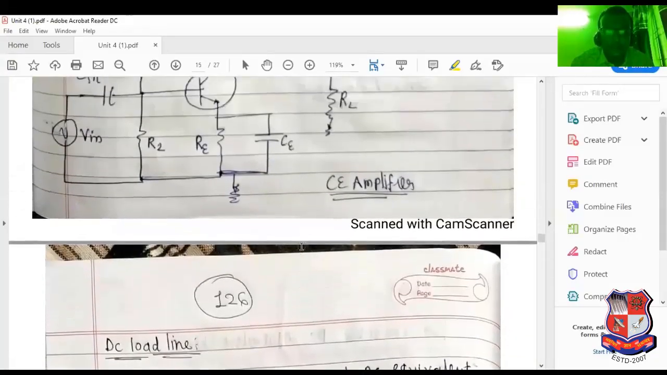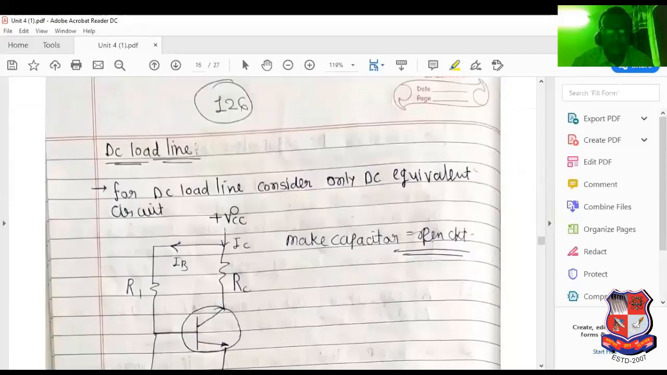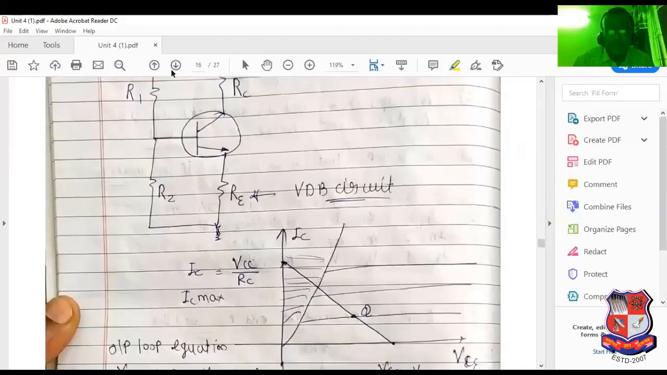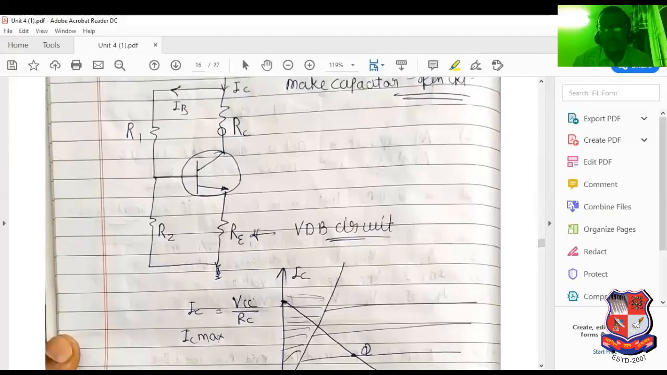Now I have switched over to this particular PDF, so concentrate on this PDF. DC load line means what? Consider only the DC component. So if you consider only the DC component, then make the capacitor equal to an open circuit. Why? Because a capacitor blocks the DC component. A capacitor cannot pass the DC component in the circuit. Simply saying in Gujarati language, now see this R1 resistor, R2 resistor, RE resistor, and RC resistor.